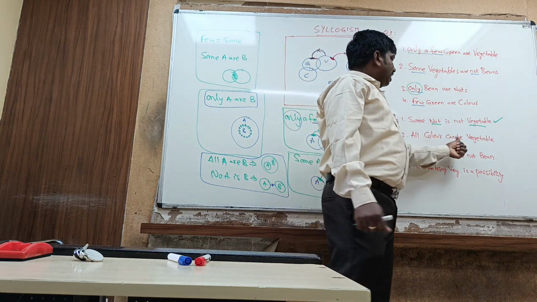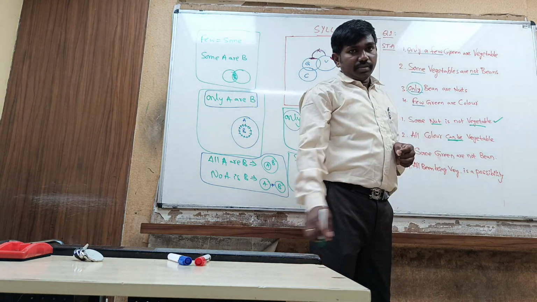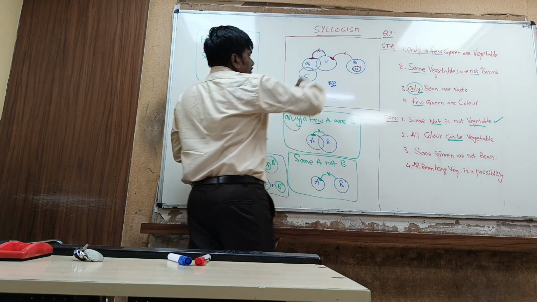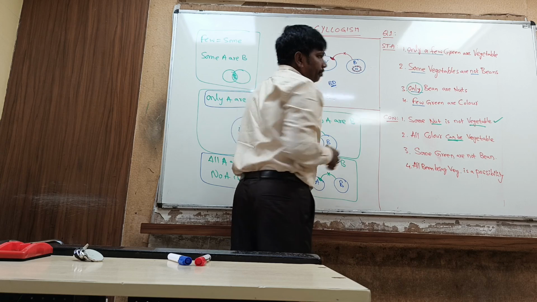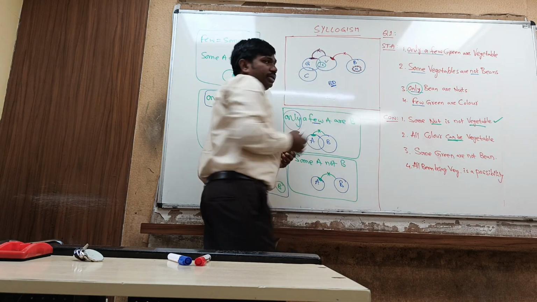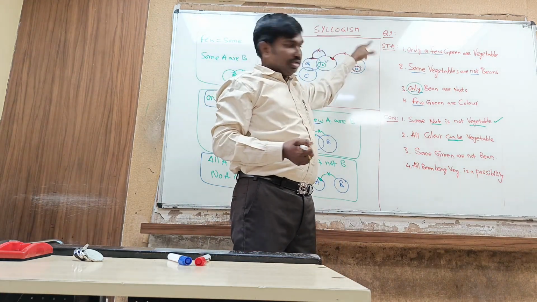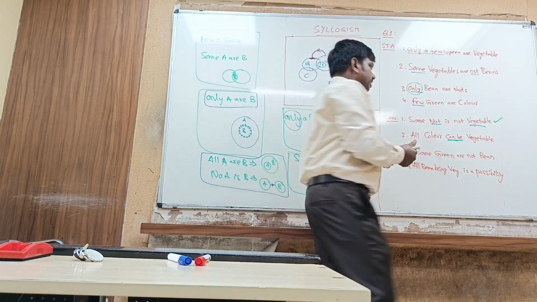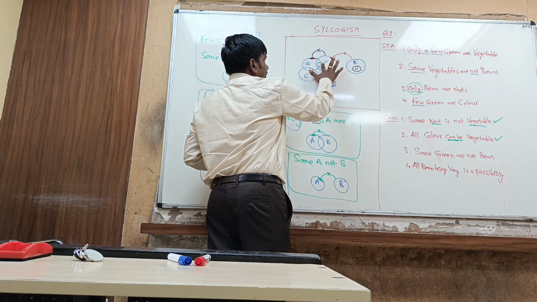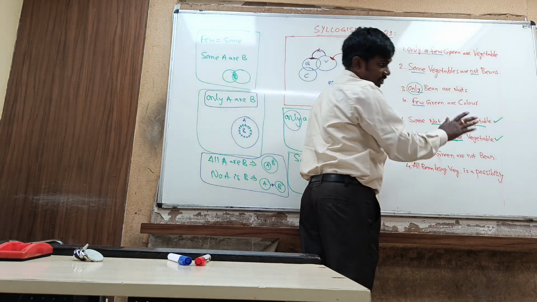Next, all color can be vegetable. So can be means it is a possible conclusion. All color can be vegetable. Can we place complete color inside vegetable? What if I keep complete color inside vegetable? Is it making any disturbance in the statements? No, it is not making any disturbance. Means it is a possibility. Yes, it is a possibility. It may not be in the basic diagram, but somewhere it is possible. And here also it is asking for possible only, not 100%.